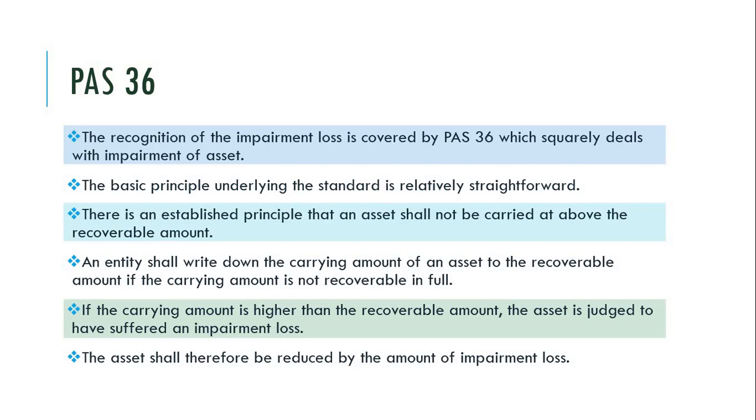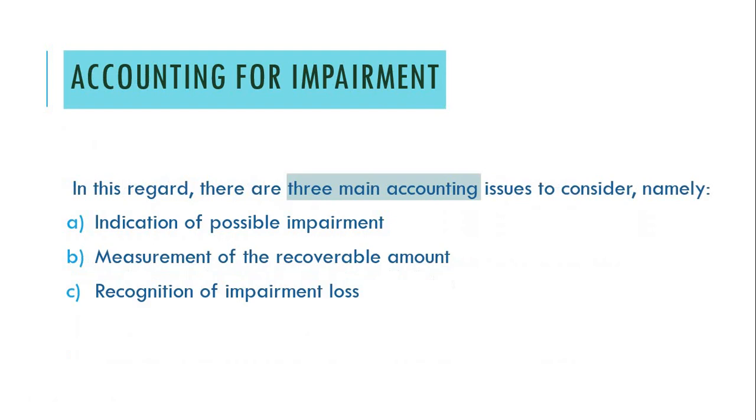So we should write down the carrying amount of the asset to its recoverable amount. If the carrying amount is higher than the recoverable amount, the asset is judged to have suffered an impairment loss. So the asset shall therefore be reduced by the amount of impairment. That's what we are actually talking about.